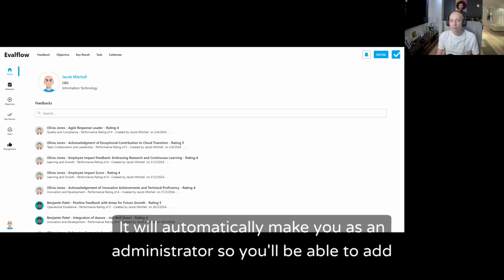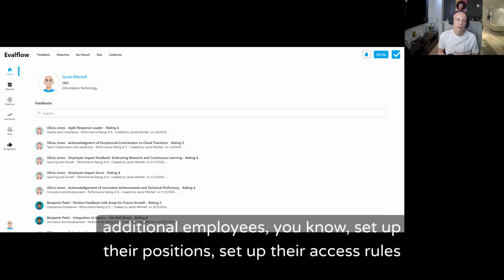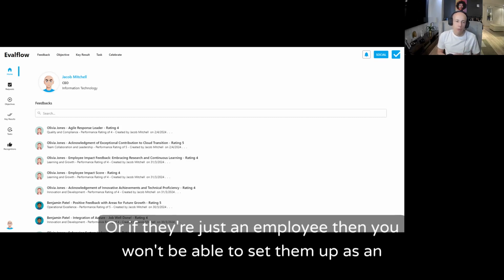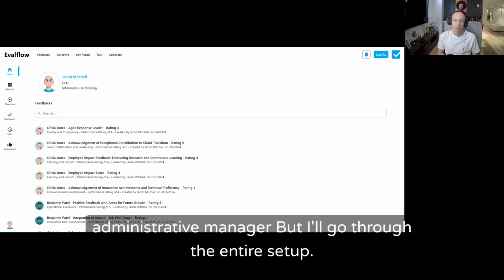It will automatically make you as an administrator, so you'll be able to add additional employees, set up their positions, set up their access rules, such as, are they an administrator, are they a manager, or are they both? Or if they're just an employee, then you won't be able to set them up as administrator manager, but I'll go through the entire setup.